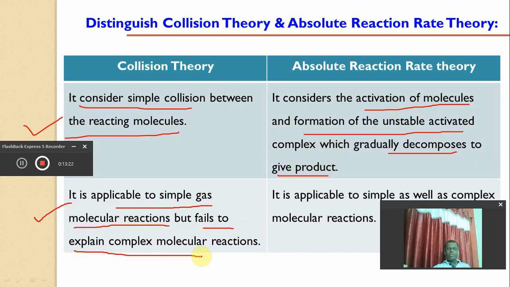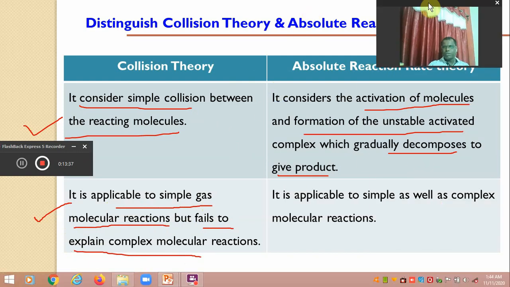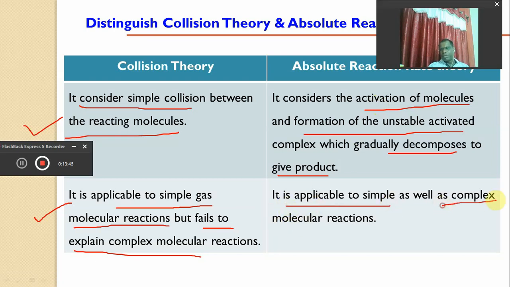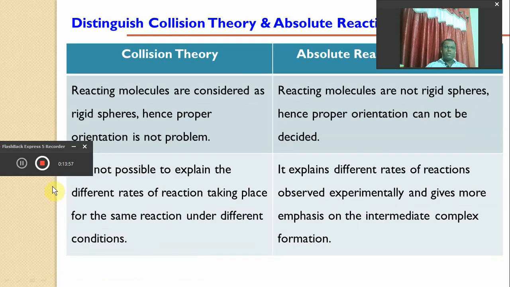It means that collision theory is only applicable to simple gas molecular reactions and not to complex molecular reactions. But the absolute reaction rate theory, which is also called the transition state theory or activated complex theory, is applicable to simple as well as complex molecular reactions.